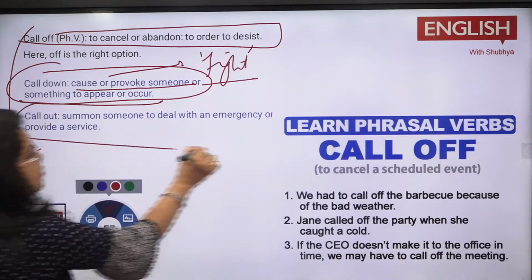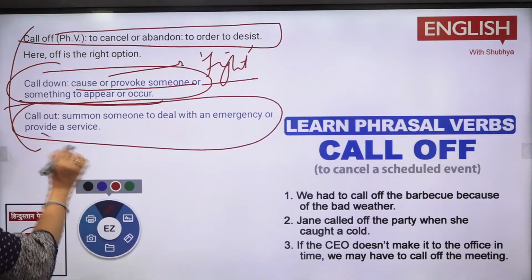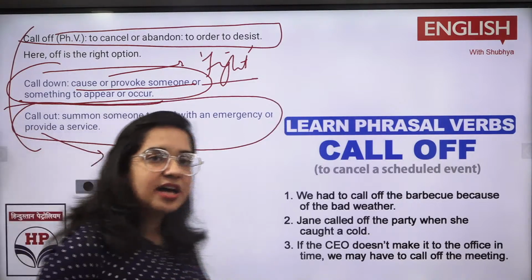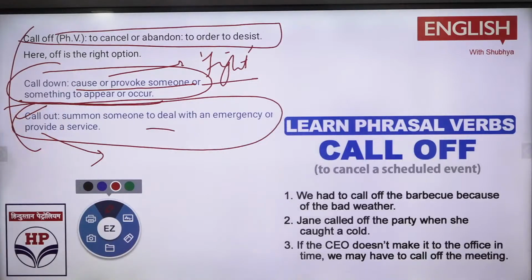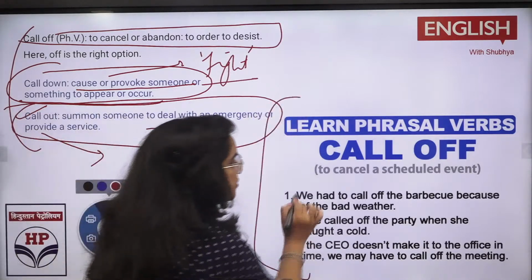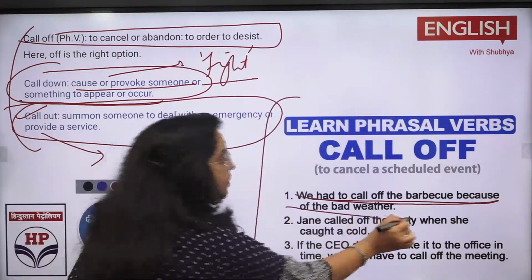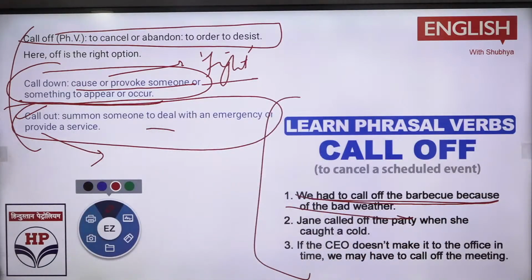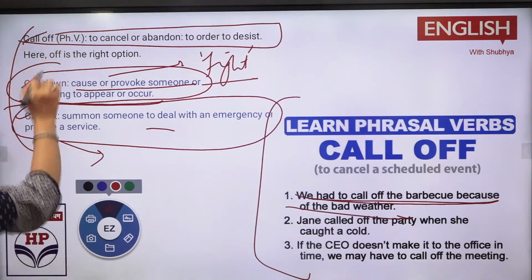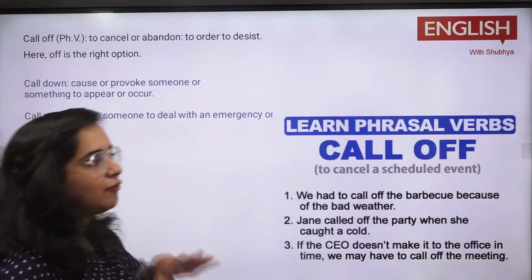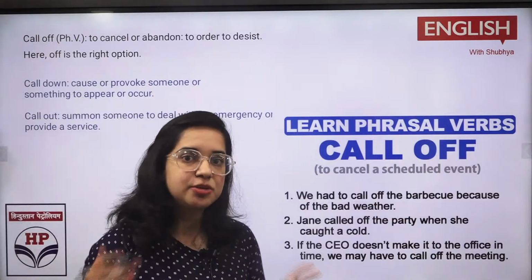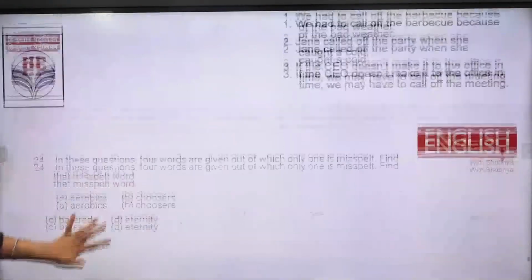Call out is when you summon someone to deal with an emergency or provide a service. किसी को बुलाया जा रहा है किसी सर्विस के लिए, किसी आप कह सकते हो हेल्प के लिए, that is to call out someone. And call off is what is, we had better call off the barbecue because of the bad weather. Cancel out, postpone, wherever the list goes. Okay, so this is a way where you need to use call off, call down and call out. तो ये भी लिख लेना साथ साथ में कौन सा phrasal verb कहाँ पे लगेगा. And phrasal verb से देखो we get third, fourth good question from phrasal verb. Sentence completion में भी phrasal verb important part है, miss मत करना इसको.